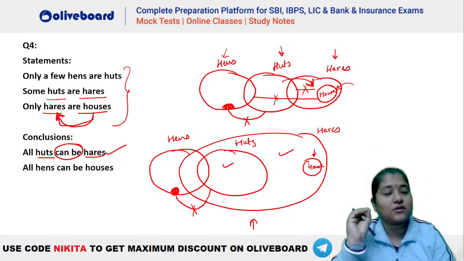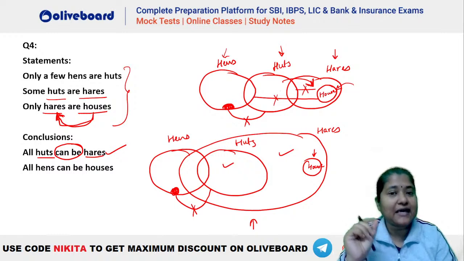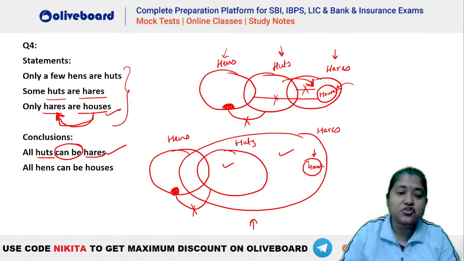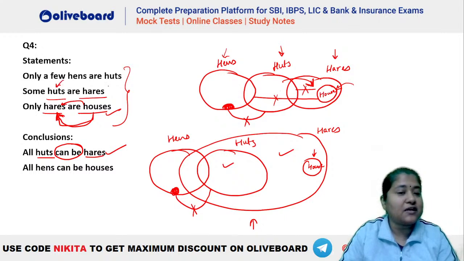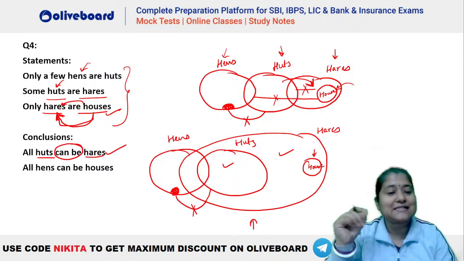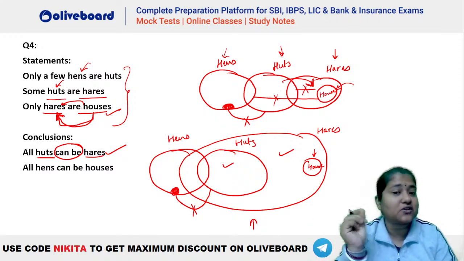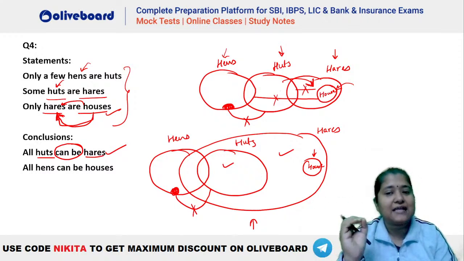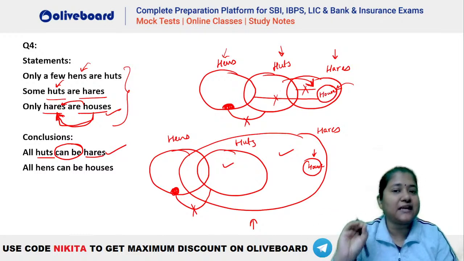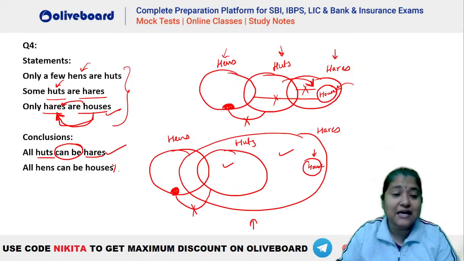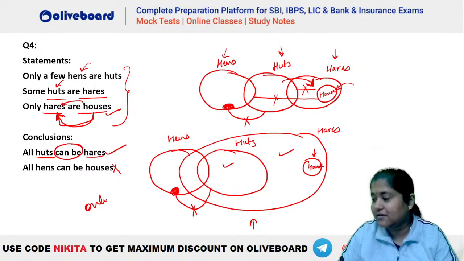What is the meaning of only A or B? It means that B should be a part of only A. It can never be a part of anything else. So here, houses should be a part of only and only hens. It can never be a part of hut. It can never be a part of hens. Okay. So all hens can be houses. That's not true because no hens are houses. Hens and house can never ever interact, isn't it? So this will be wrong. So what will be the answer here? The answer will be only 1.